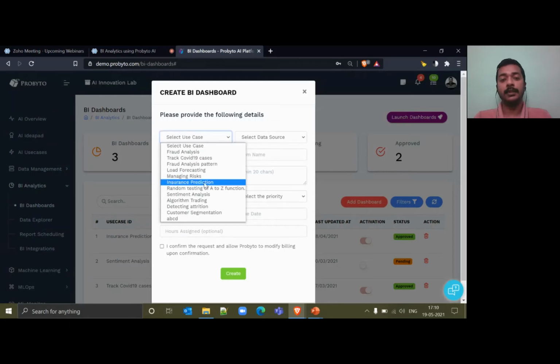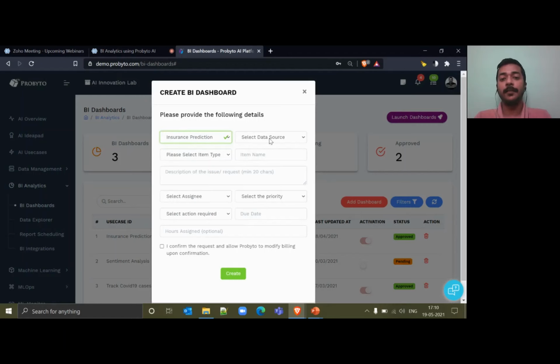We'll carry over yesterday's example of the insurance prediction problem. For a specific use case, you'll have to select the data, fill in the information on what exactly he or she wants to build, and then request to the approver.